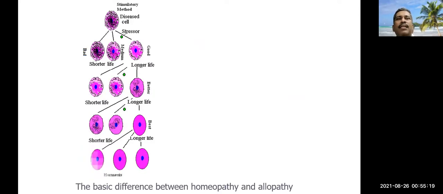Homeopathic medicines, according to several scientists, are nothing but stressors. They can produce stress, so that the body will combat the stress. The healthier cells will survive, but the weak cells will die. This is achieved in this way, and the tissue becomes gradually filled with healthy cells. This is actually called hormesis.